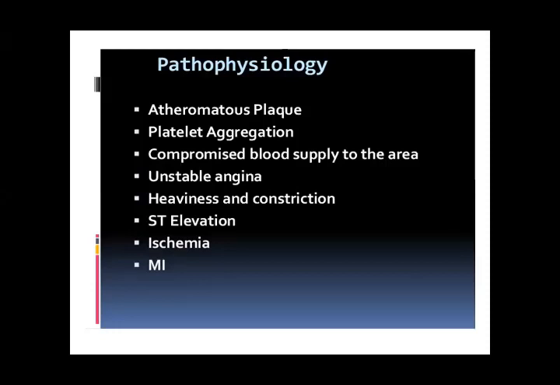Then ischemia means reduced blood supply, and myocardial infarction. These are the number of causes which lead towards cardiogenic shock. So we have got 8 causes: atheromas, platelet aggregation, compromised blood supply to the area, unstable angina, heaviness and constriction. Then there is ST elevation, ischemia, and myocardial infarction. These are the 8 causes which are leading towards cardiogenic shock.